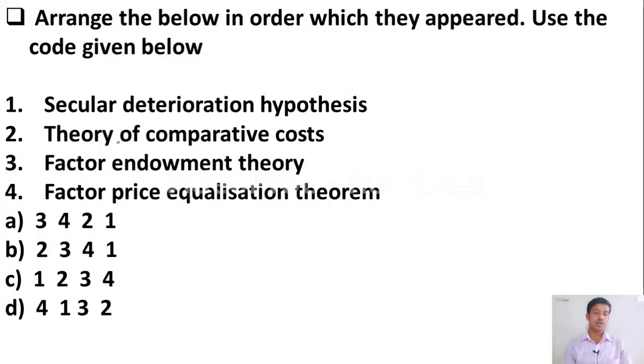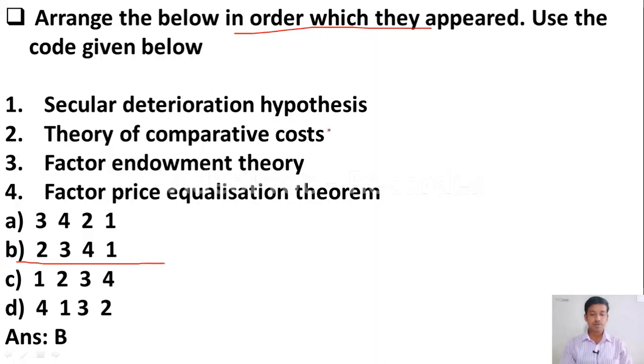Yes, the next question is to arrange the below in the order in which they appeared. Use the code given below. First one, secular deterioration hypothesis. Second one, theory of comparative cost. Third one, factor endowment theory. Fourth one, factor price equalization theorem. The right answer is option B.